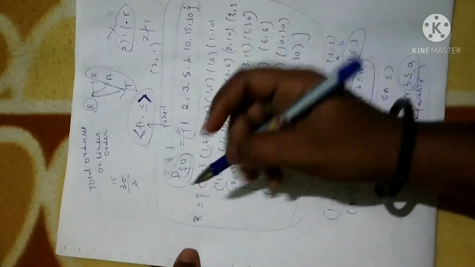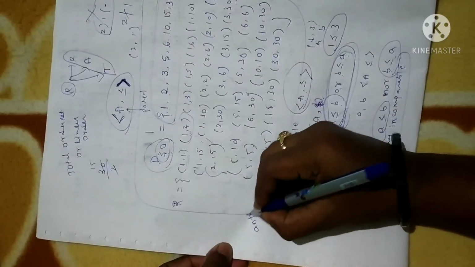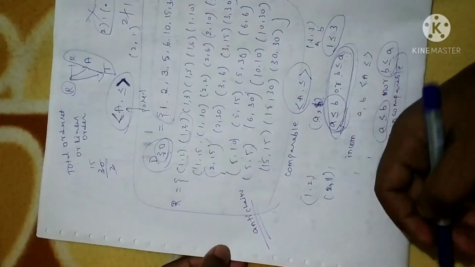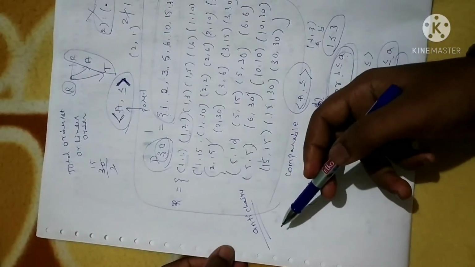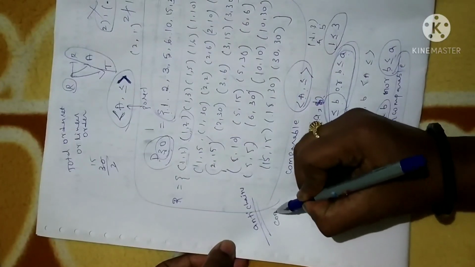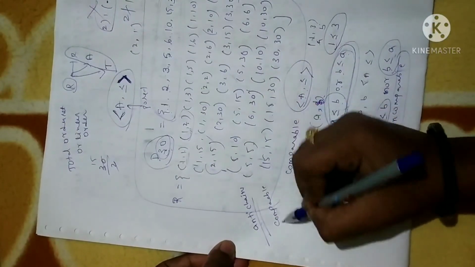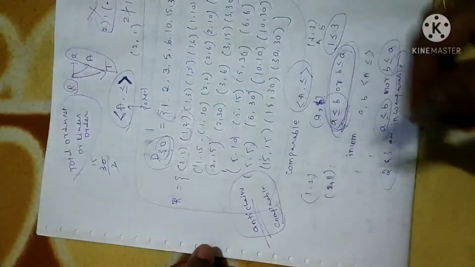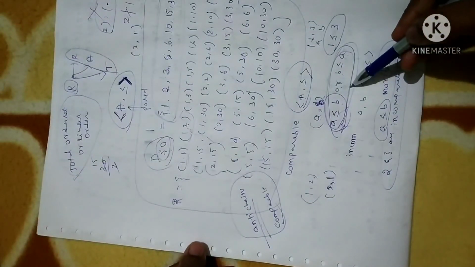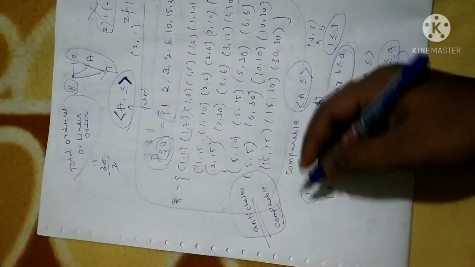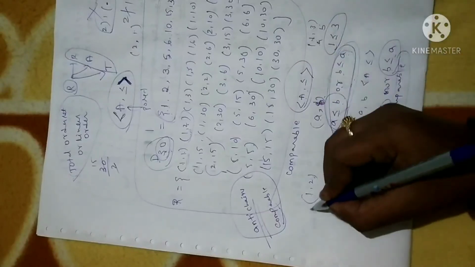Fine. Next is anti-chain. Anti-chain is a subset of a partial ordered set in such a way that no two elements are comparable. It is just the reverse. When you have a totally ordered set, it contains the set of all comparable elements. When I say anti-chain, it contains the set of all elements which are not comparable. I will give you an example.